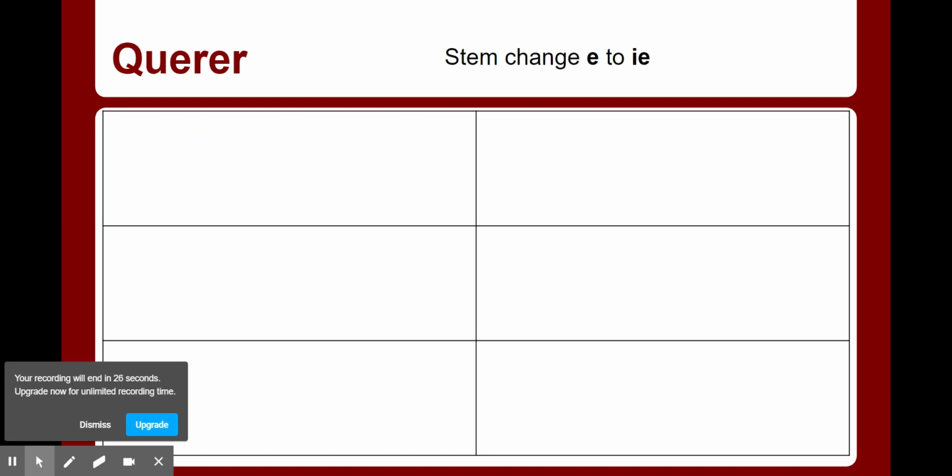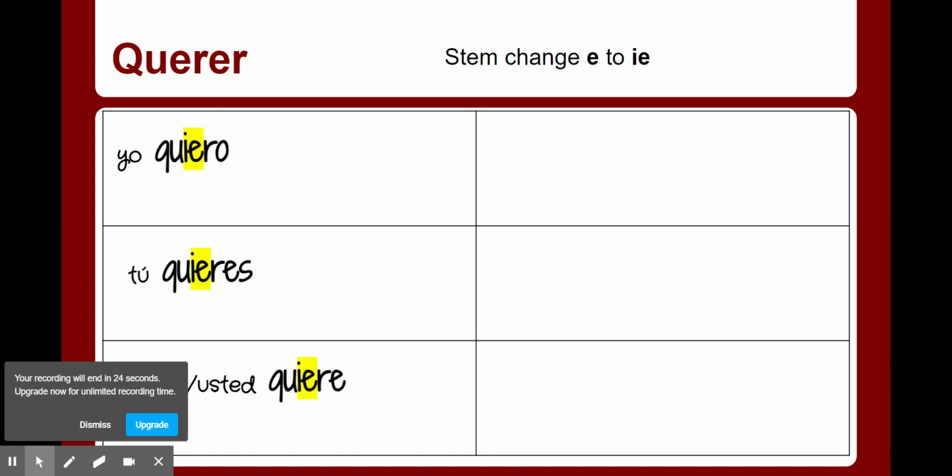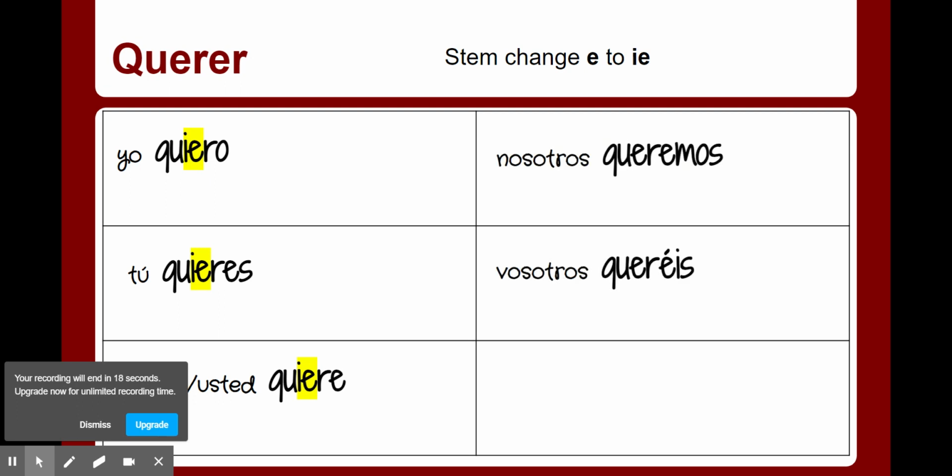Let's take a look at all of those forms. So we have yo quiero, tú quieres, él, ella, usted quiere, nosotros, no change, queremos, vosotros queréis, ellos, ellas, ustedes quieren. You can pause here if you want to look.